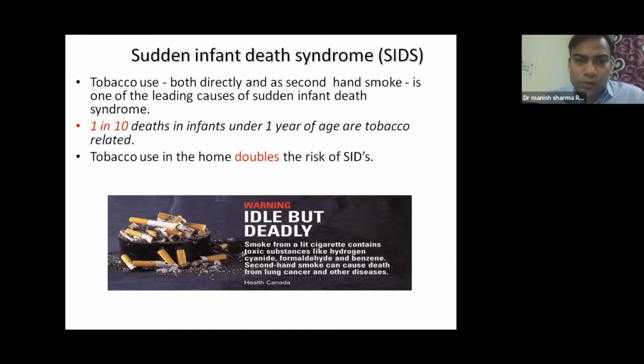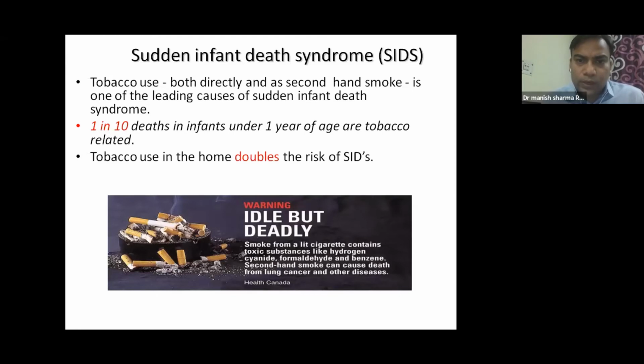So you have to be cautious if you have a small baby at home, and less than 6 months of age is the minimum time period when infants have this type of syndrome. 1 in 10 deaths of infants under the age of 1 year are attributable to these tobacco related problems. Tobacco use in the home doubles the risk of SIDS. So we have to be very careful if we have a pregnant female or a baby at home.